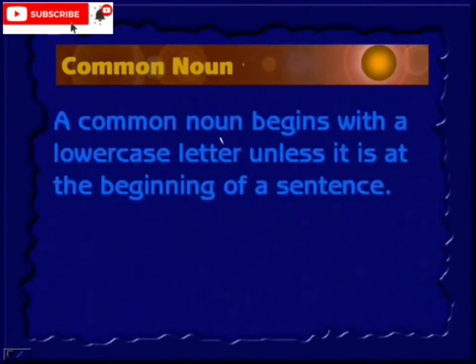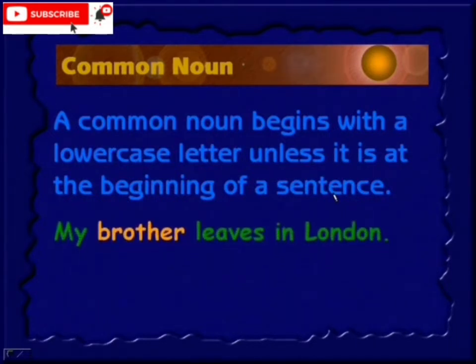A common noun begins with a lowercase letter unless it is at the beginning of the sentence. That's what we discussed earlier also. So common nouns we don't need to write in capital letters. That is the meaning of this. Here is an example: My brother lives in London.